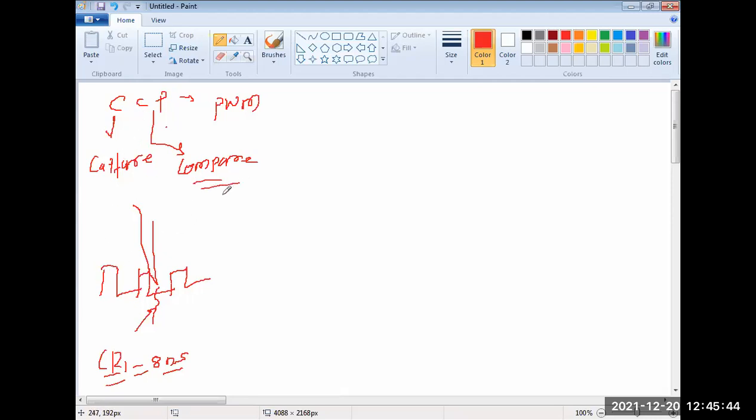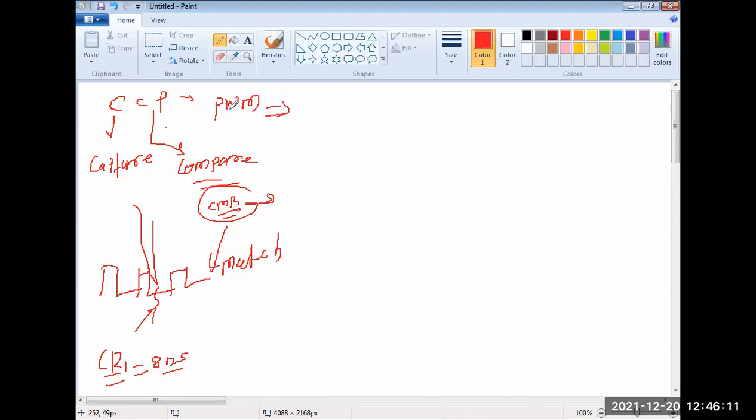Comparing means what? At a certain value, I want to compare with what signal is going on, and that time I want to take a certain action. So in the compare register, CM register, I can store the 8-bit value as 8-bit to 16-bit. Depends upon that. The value stored starts comparing with the incoming signal, and when the match occurs, I can take the action. Just I'm explaining the feature of that. Then how it will be there, I'm going to look in that.